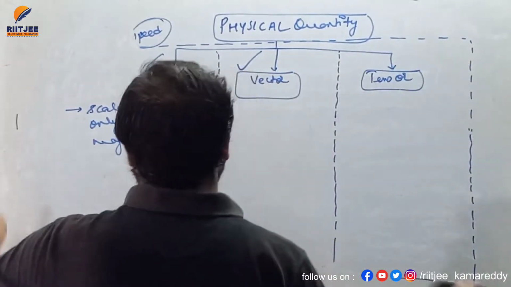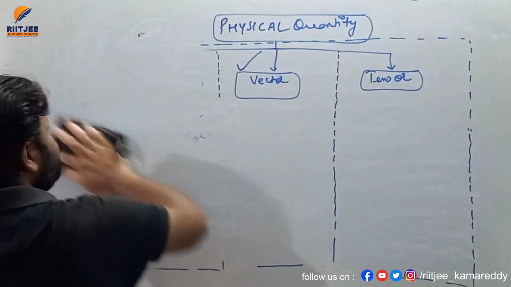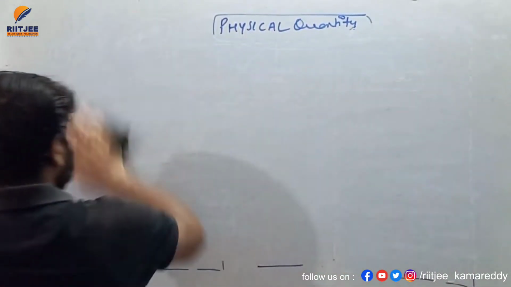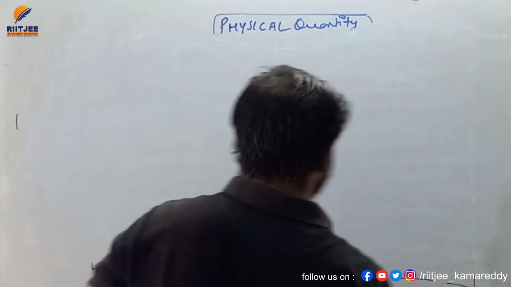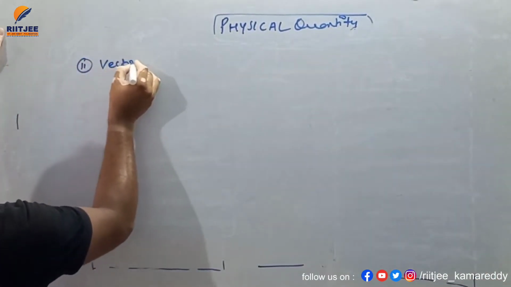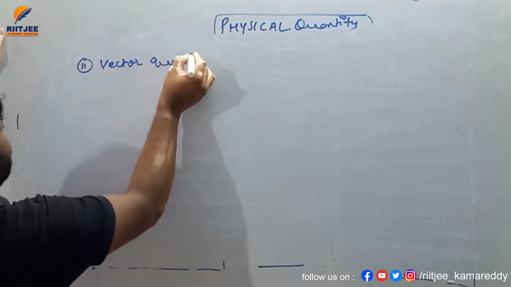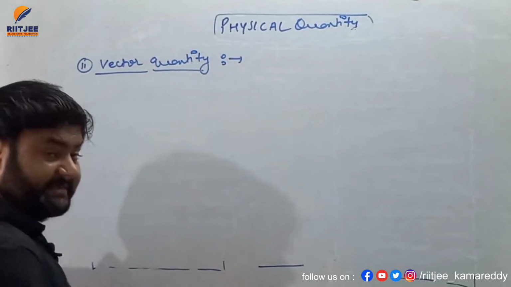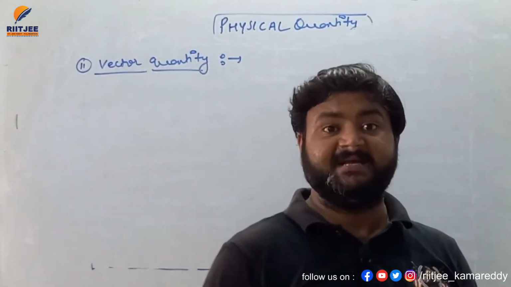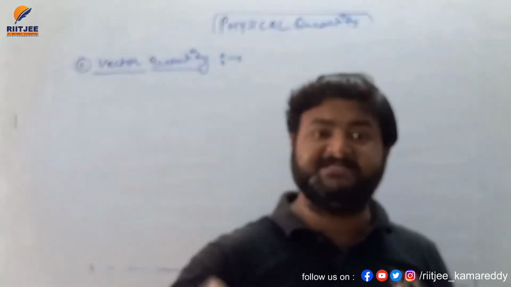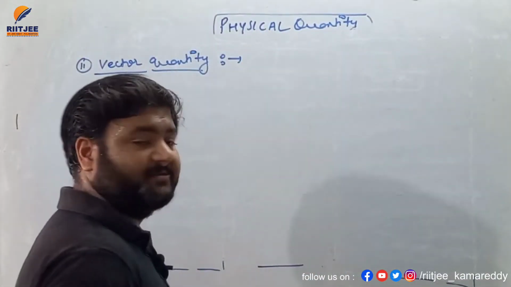Now we are talking about vector quantity, which is our chapter. So write down vector quantities. I hope you all know the basic thing about vector quantity. So I'll write here vector quantity. So my dear student, see, vector is also a physical quantity, because whatsoever quantities we have to calculate or measure are considered to be physical quantities.